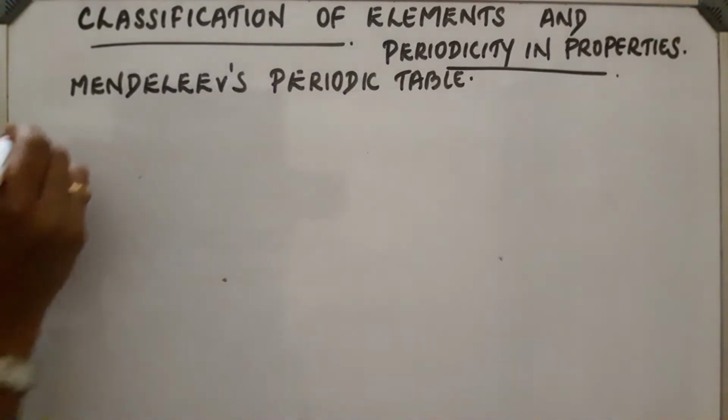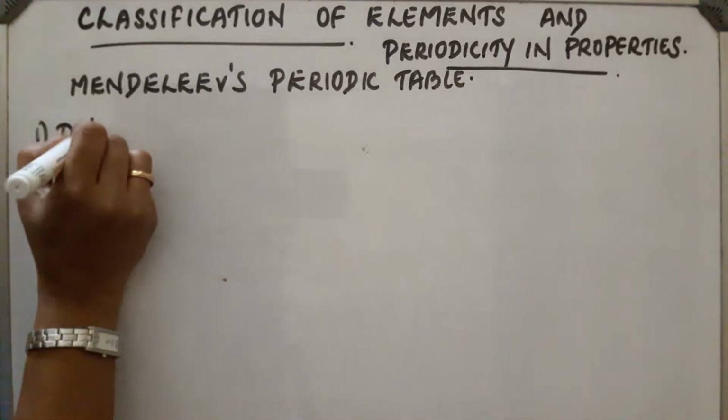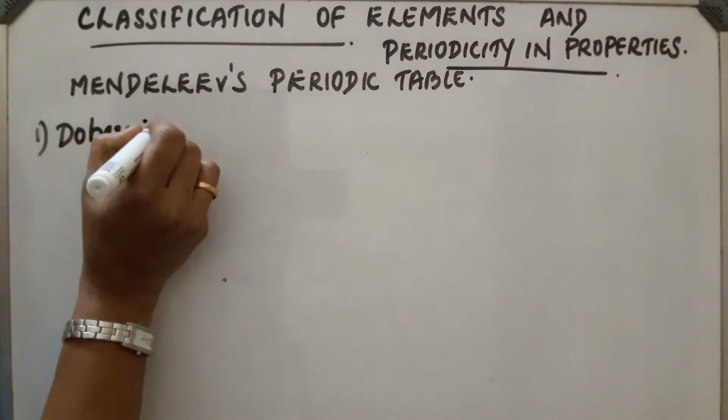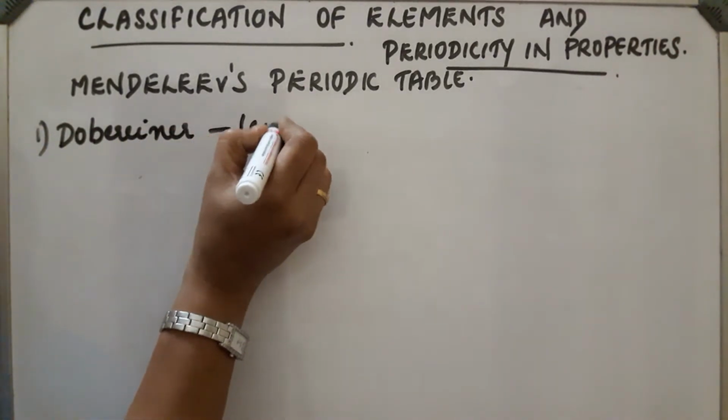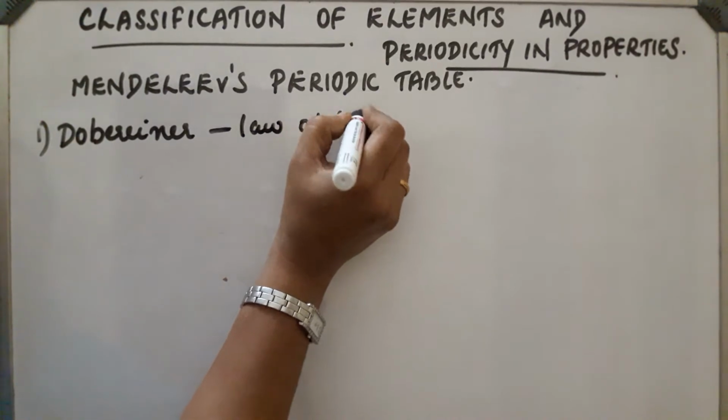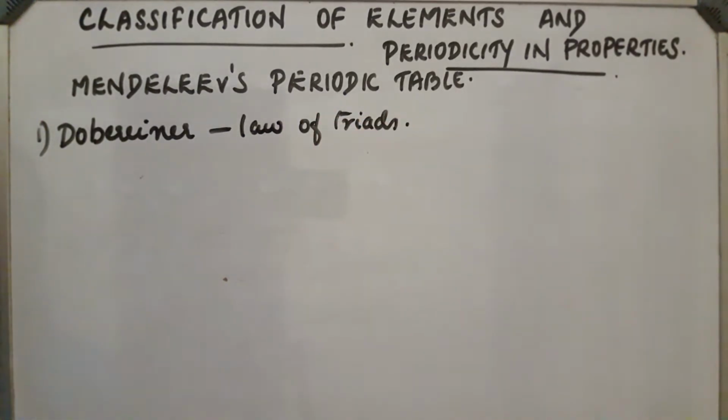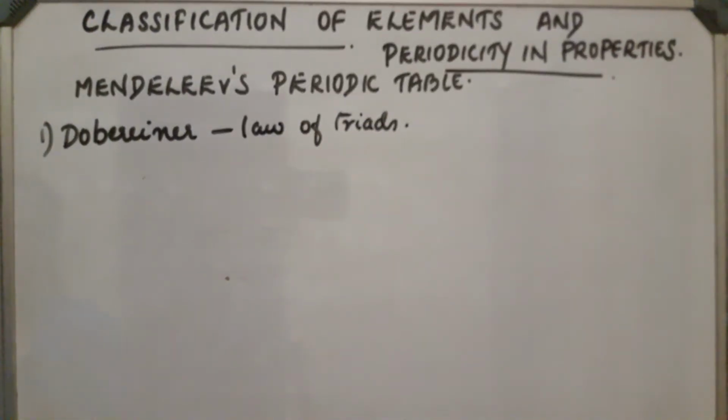First one is Dobereiner, who classified according to the law of triads. That is, different groups of 3 elements. He arranged the elements as several groups of 3 elements. But it is applicable only for a few elements.